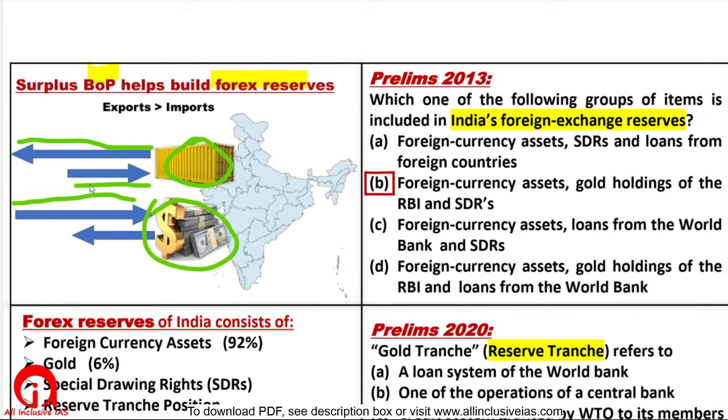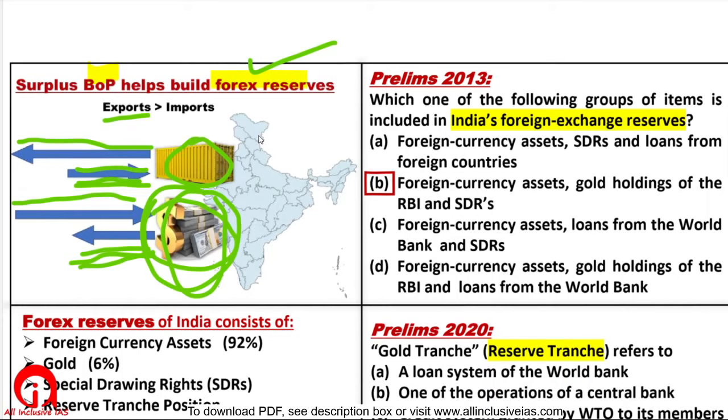Suppose we are importing less. So we will have to give fewer dollars. When we import something, we have to make the payment. So when we are importing less, we have to pay less. So when our exports are more, we are exporting more things, we will earn the dollars. When we earn the dollars, our forex reserves will increase.